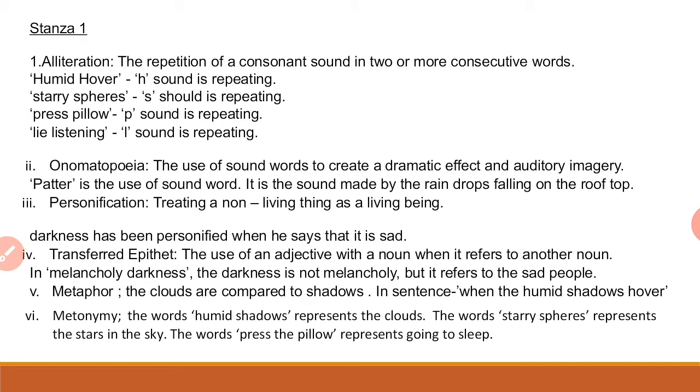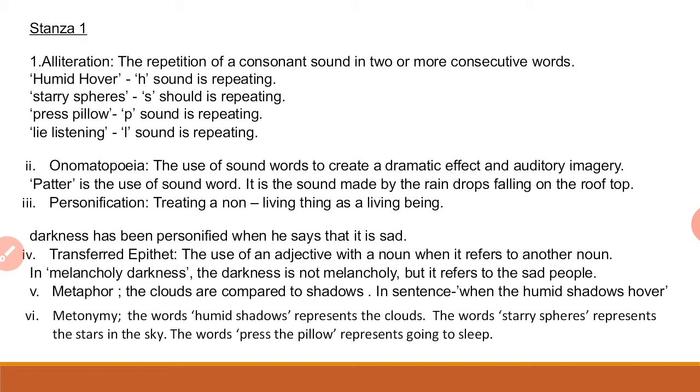Next figure of speech here in this first paragraph. Personification, treating a non-living thing as a living being, as darkness has been personified. Another figure of speech, transferred epithet, the use of an adjective with a noun when it refers to another noun.